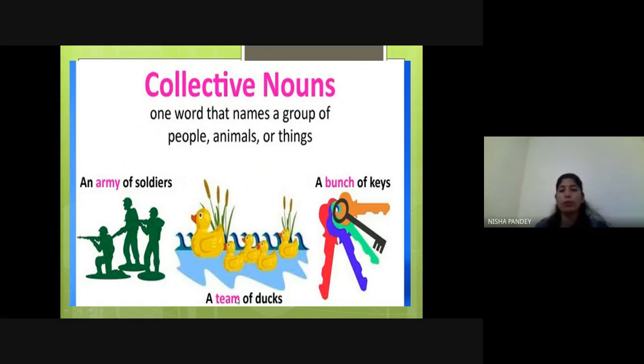One more example. Many ducks you can see. How many ducks? One mama duck and 4 baby ducks. Total 5 are here, right? So the collection or group of ducks is known as a team. What do we say? A team of ducks. Very good.